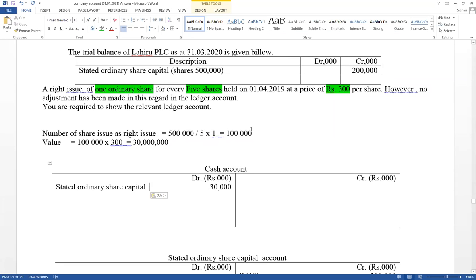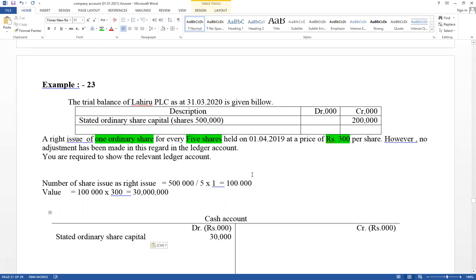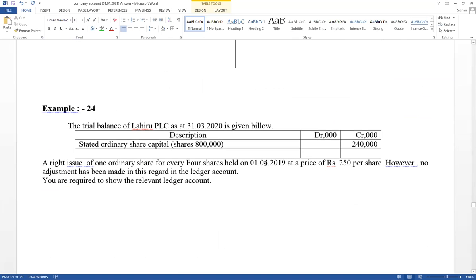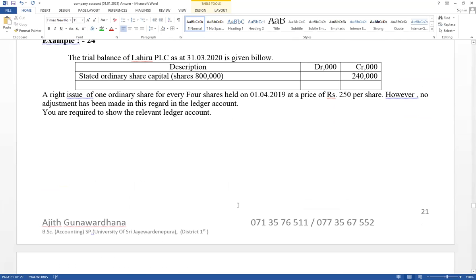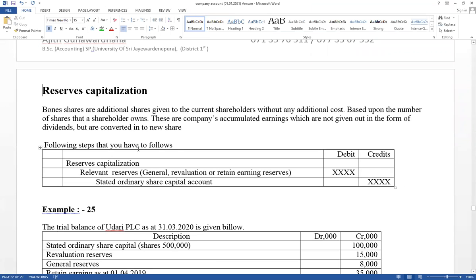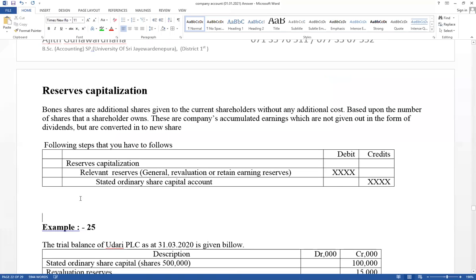Right, I have discussed already the initial public offer as well as the right issue. Now I'm going to discuss reserves capitalization. Right, reserves capitalization, question number 24 homework. Reserves capitalization, share issue. Right, first one, think about the theory part. Reserves capitalization. මේ කතන්දරේ හොඳට තේරුම් ගන්න.